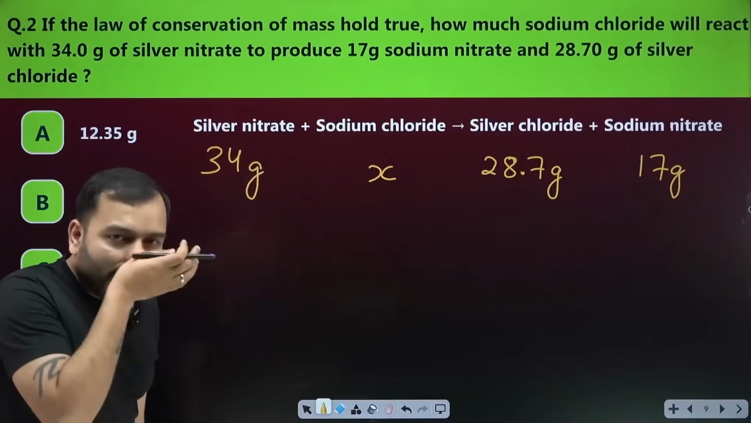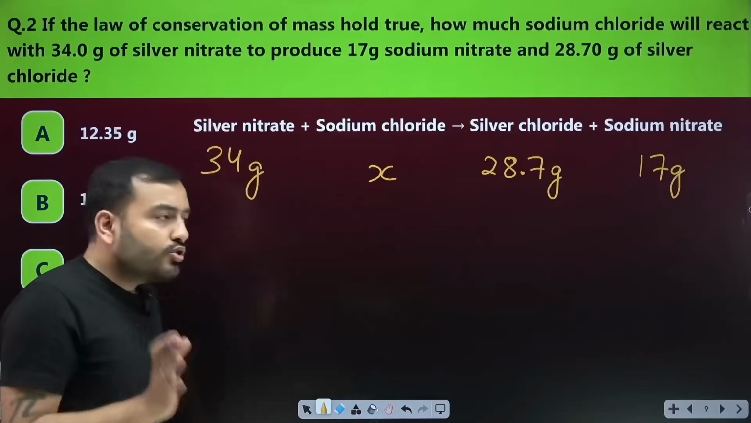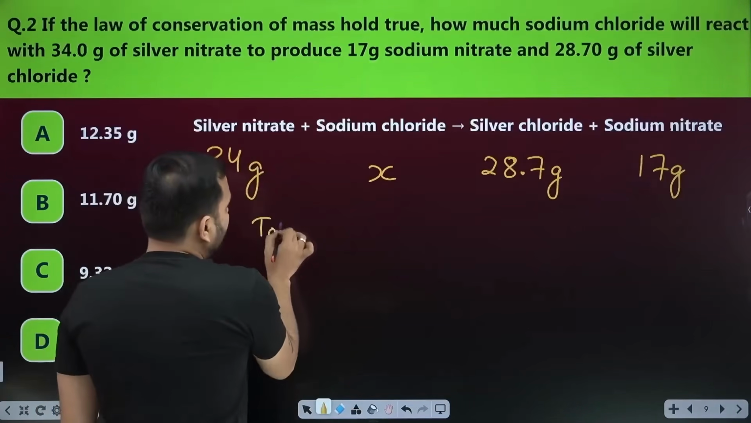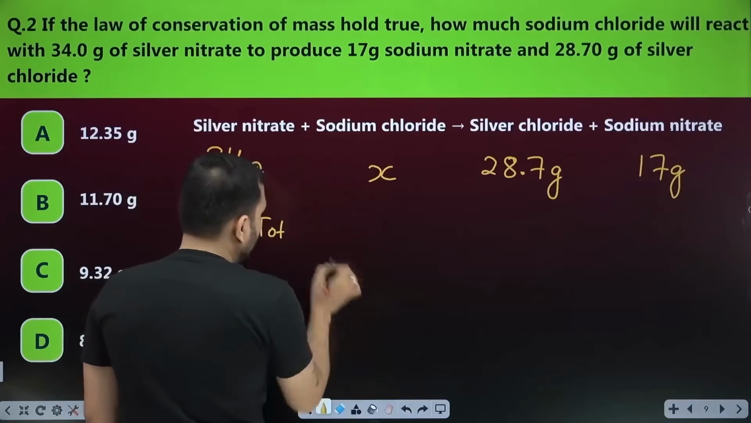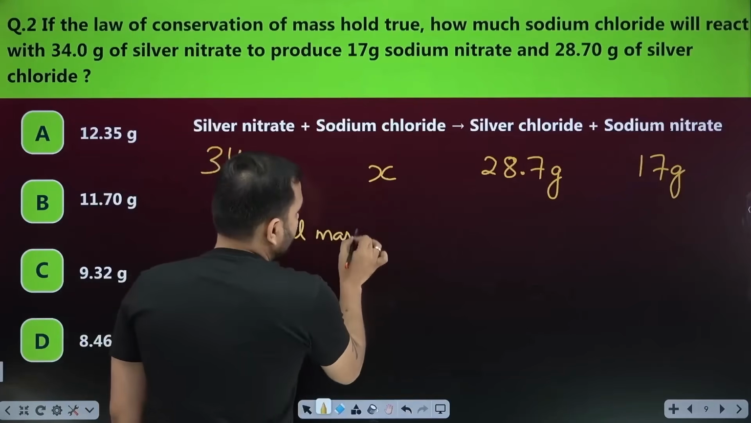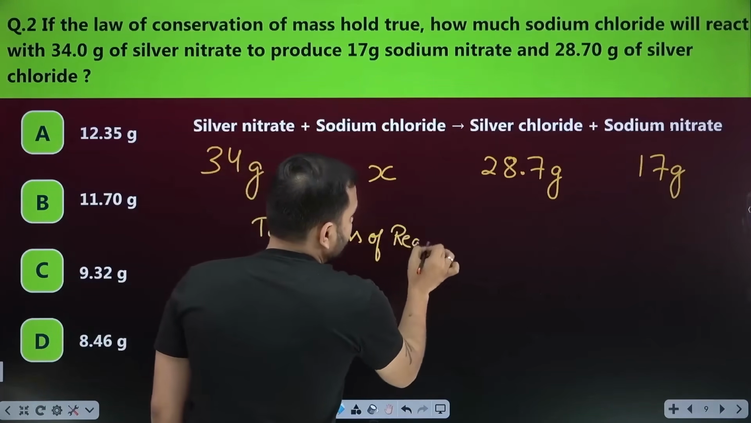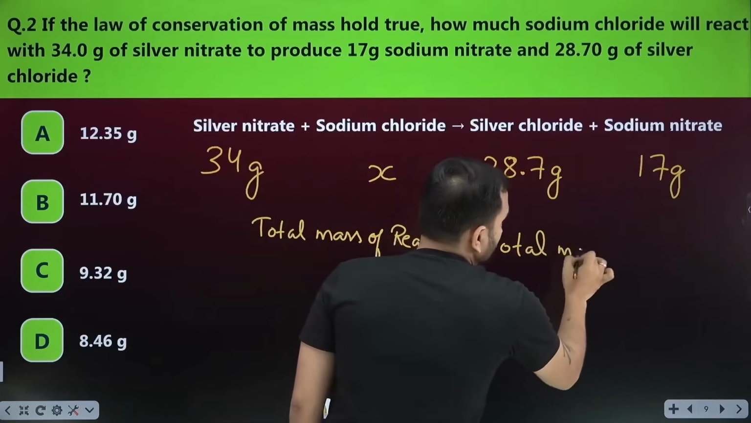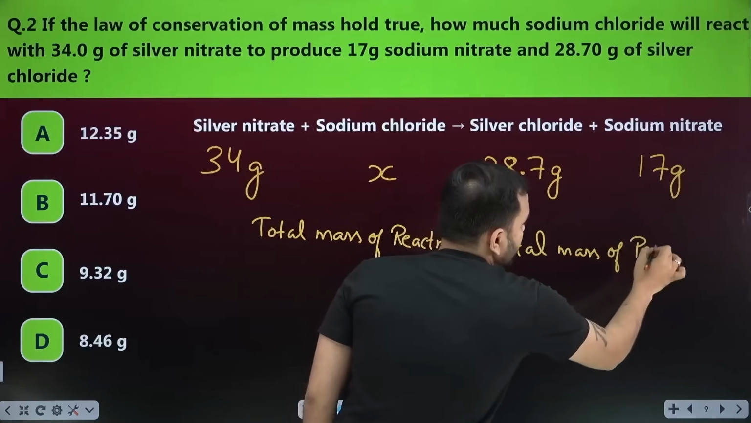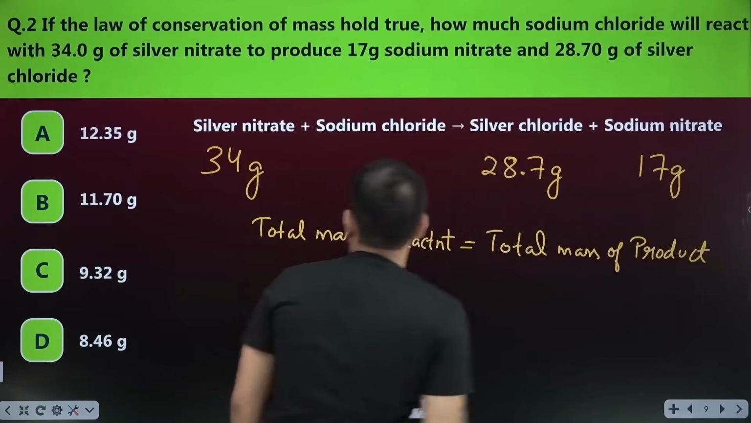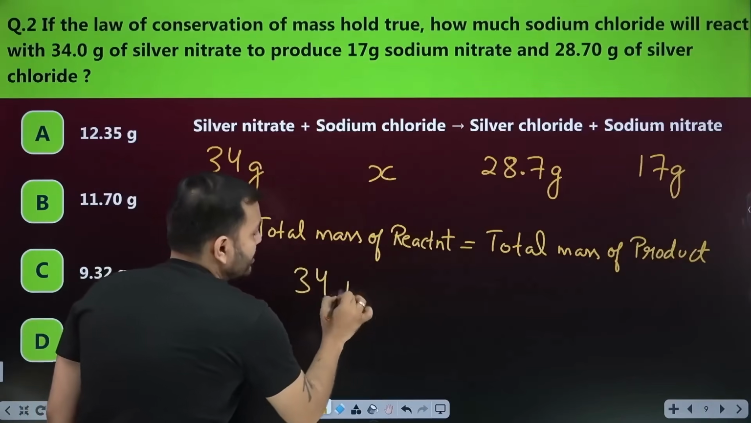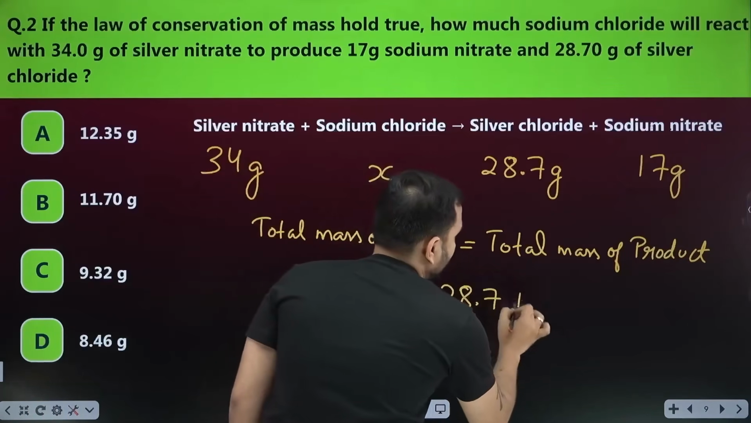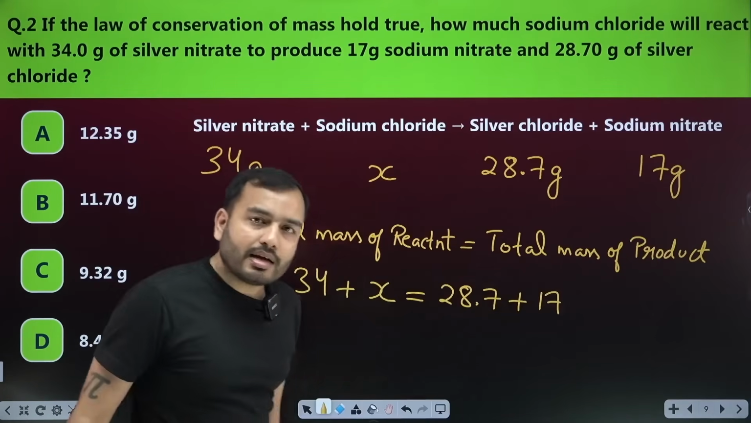Now, bhai, if the law of conservation of mass holds true, then total mass of reactant is equal to total mass of product. So I will write, total mass of reactant is equal to total mass of product. All right, come bhai, let's put the values. How much is this side? 34 plus how much? X. What is the product? 28.7 plus 17.